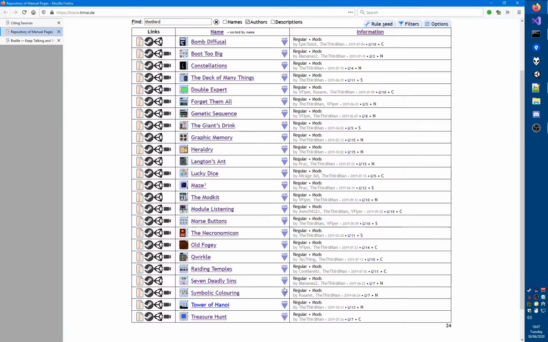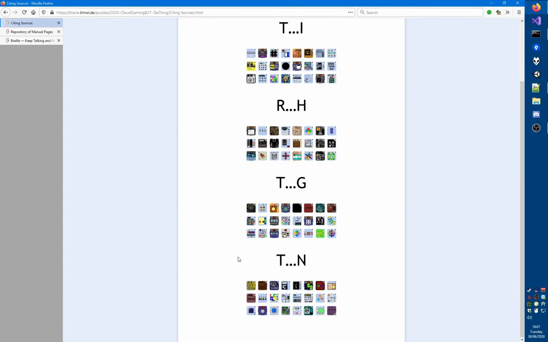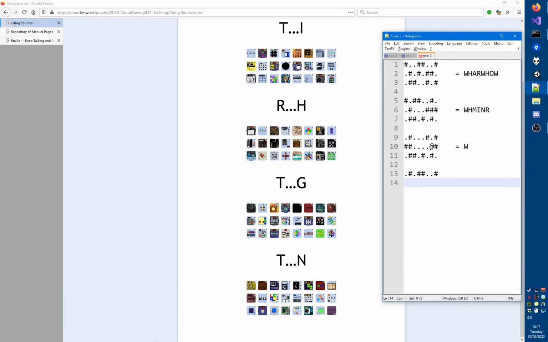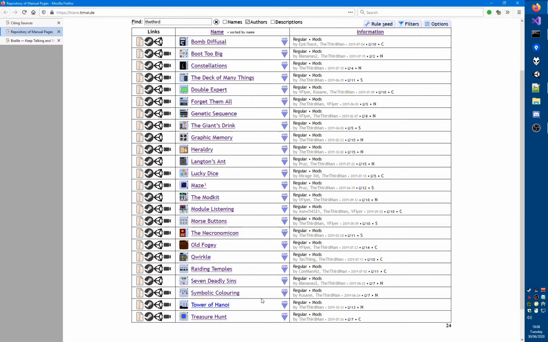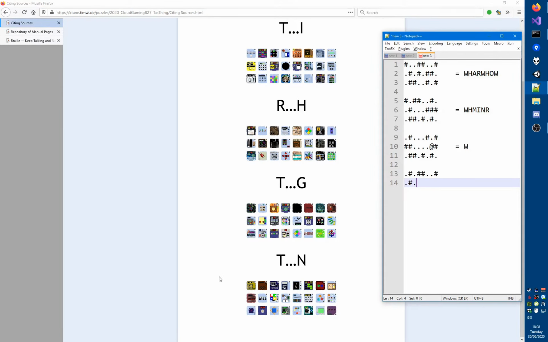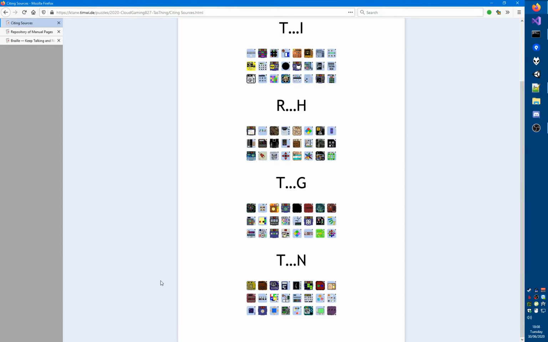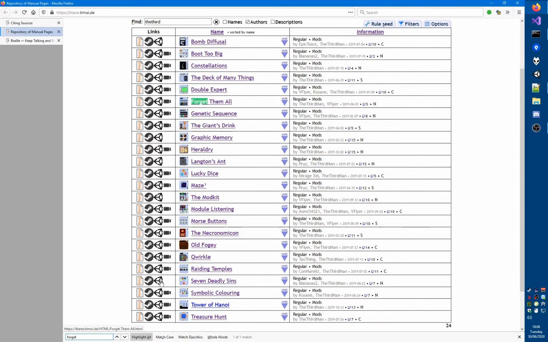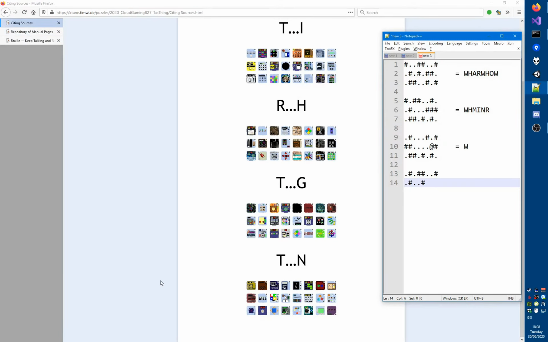What is this? The Deck of Many Things or something like that? No, it's Heraldry. Aha. Heraldry. Then we have Extended Password, that's a no. I think this is Raiding Temples. Yes, it is Raiding Temples. Lego Encrypted Morse. That is not there. Forget Them All. Yes, that is a Third Man module.